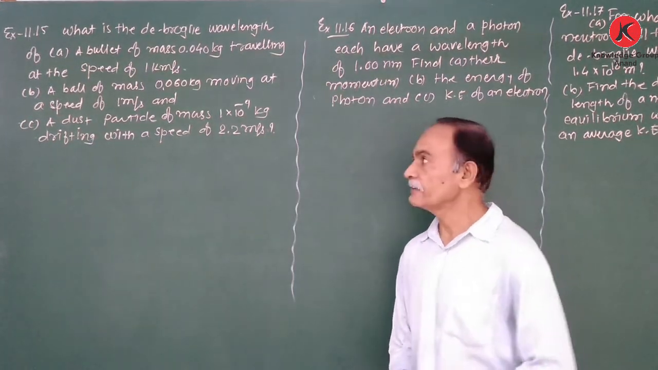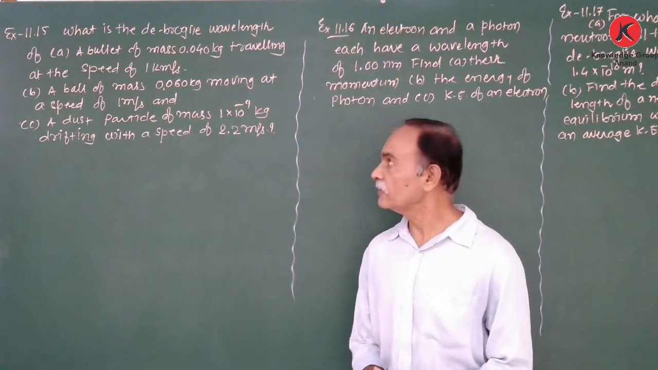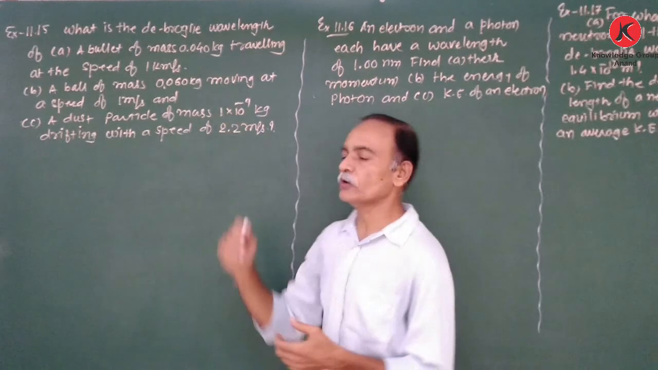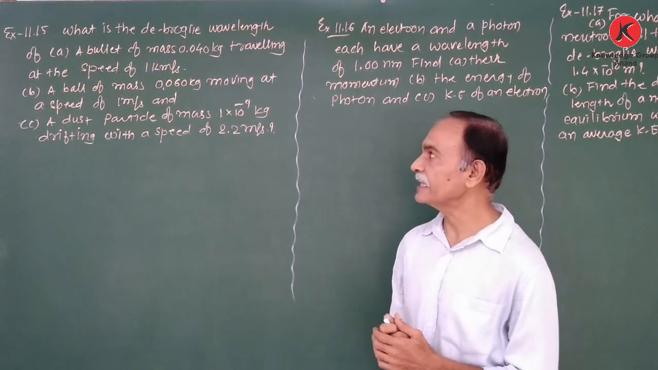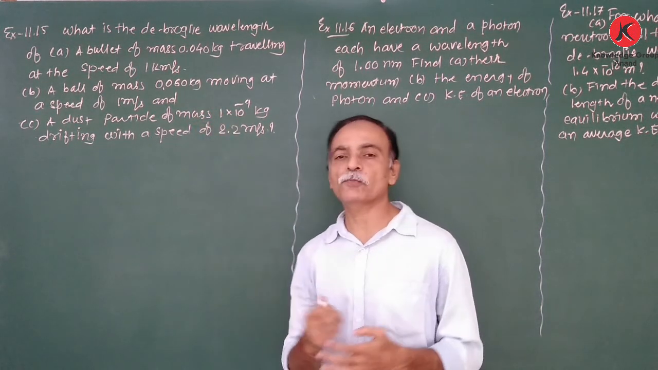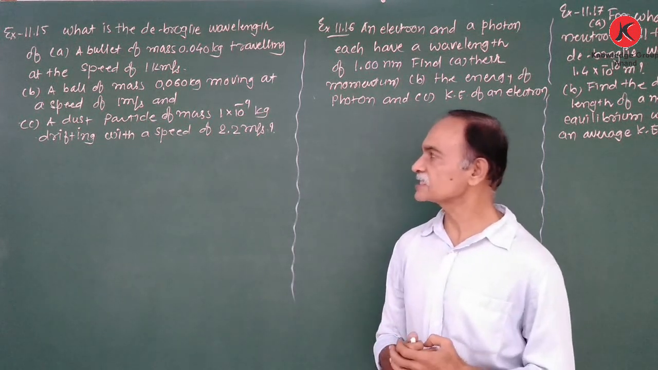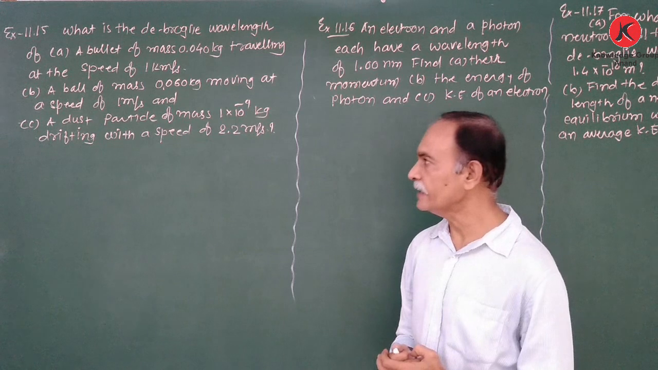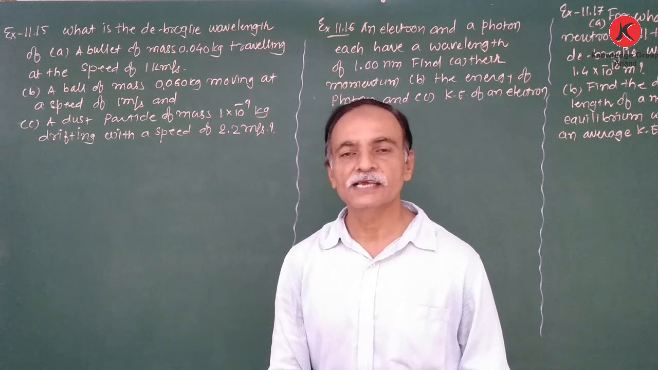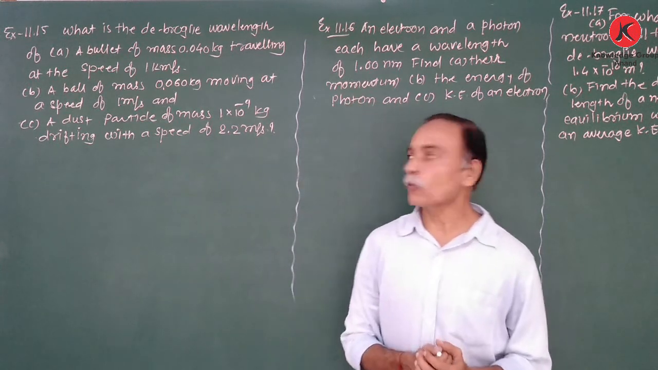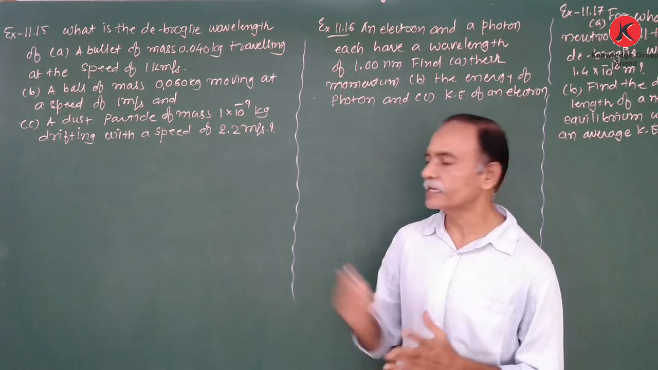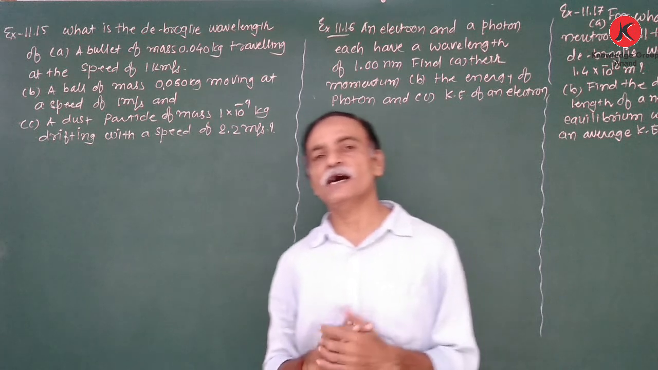Now next numerical is 11.15. What is the de Broglie wavelength of, here three different objects are given. One is a bullet of mass 0.04 kg traveling at the speed of 1 km per second. Second is a ball having the mass 0.060 kg moving at a speed of 1 meter per second. And third is a dust particle of mass 1 into 10 is to minus 9 kg moving with a speed of 2.2 meter per second. We have to find out the de Broglie wavelength for three different objects. Mass and speed are given.